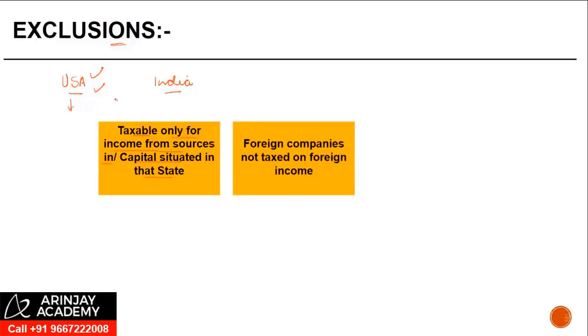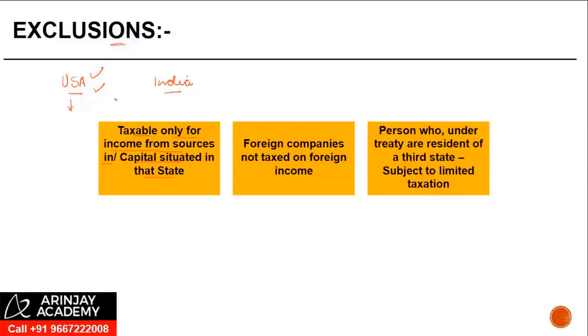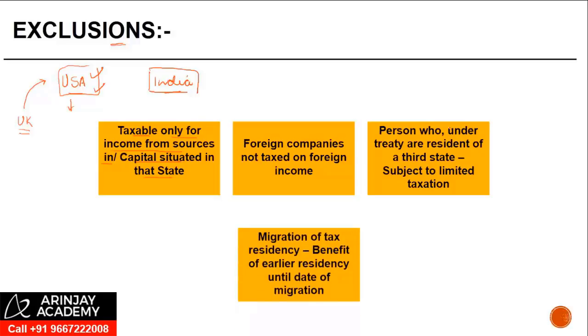Foreign companies which are not taxed on foreign income are generally not considered as residents of those states. So let's say again, if there's a foreign company which is UK based, they derive some income from the US, right? And they are not taxed in the US on their foreign income, then for India-US treaty purposes, they will not be considered as a resident. Persons who, under the treaty, are resident of a third state, right? Obviously, they will not be considered as resident.